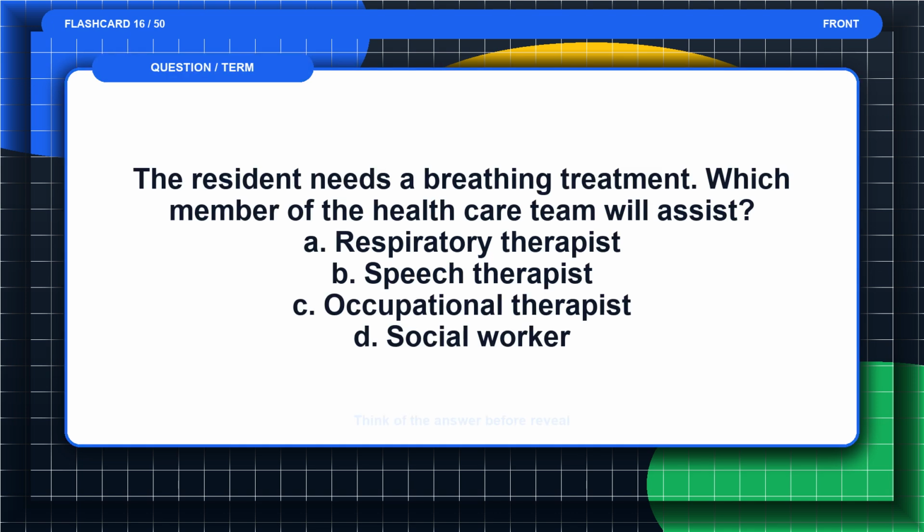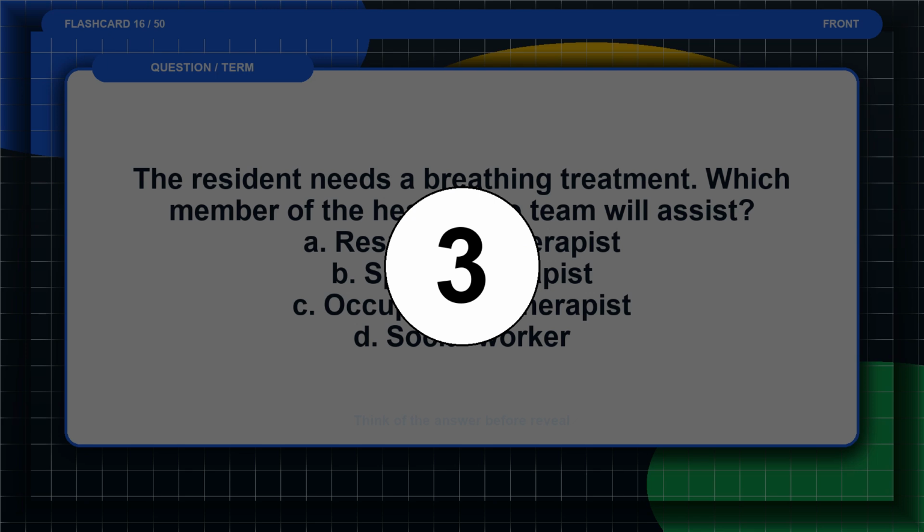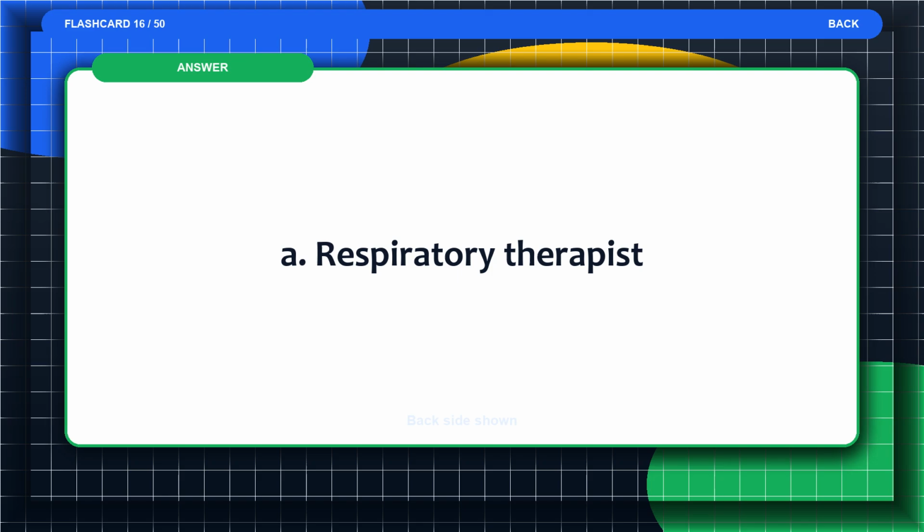Flashcard 16. The resident needs a breathing treatment. Which member of the healthcare team will assist? A. Respiratory therapist. B. Speech therapist. C. Occupational therapist. D. Social worker. Think of the answer before the reveal. The answer is A. Respiratory therapist.